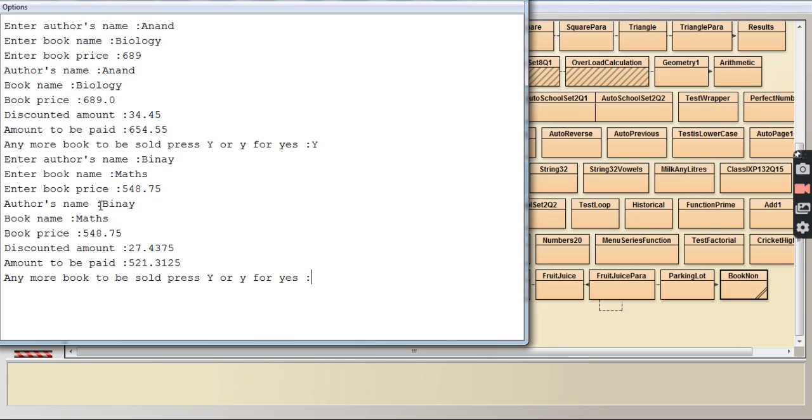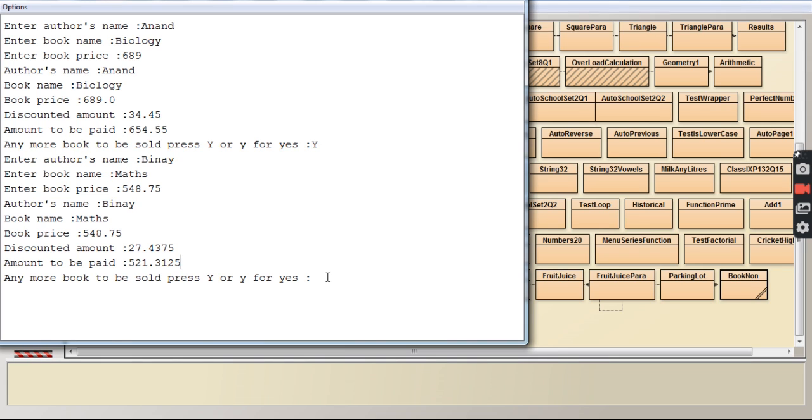See, I press the enter key. It is showing you the author's name, the book, that is maths, and also 548.75 paisa, and the 5% discount, that is 27.43 as the discounted amount, and after discount 521.31 paisa has to be paid by the customer. So it is again asking you any more books to be sold.